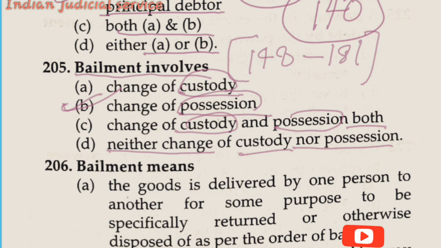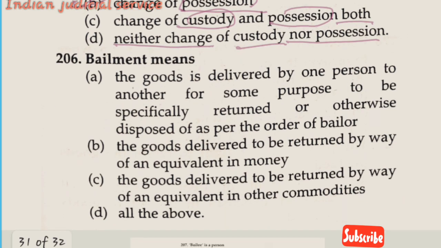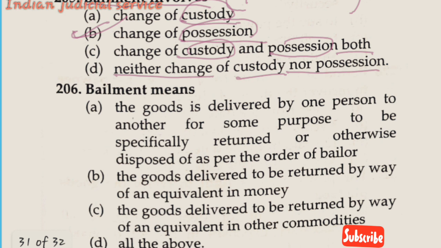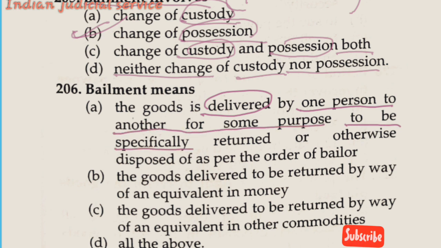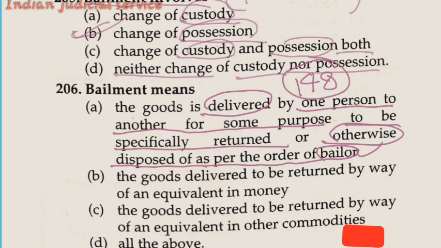Now next question. Question number 206. The bailment means the goods are delivered by one person to another for some purpose, to be specifically returned or otherwise disposed of as per the order of the bailer. So this statement is absolutely correct according to section 148, and we just discussed this definition. So the answer of this question is option A.